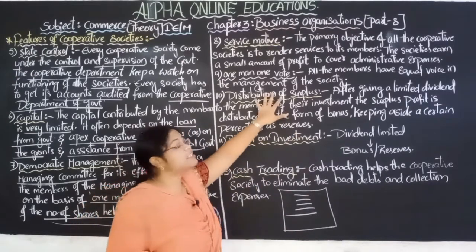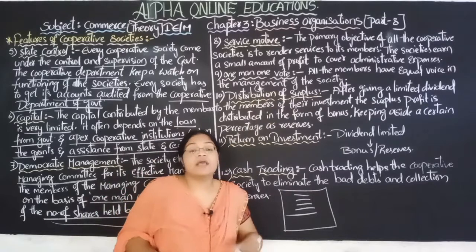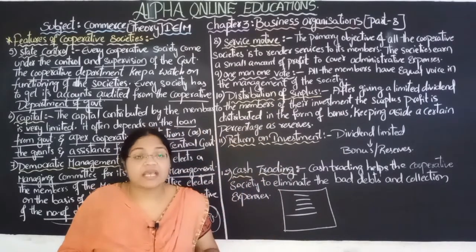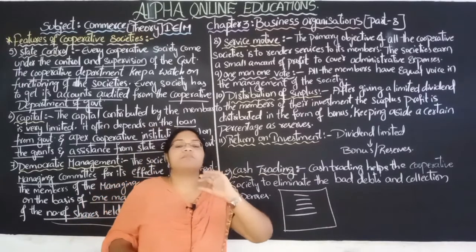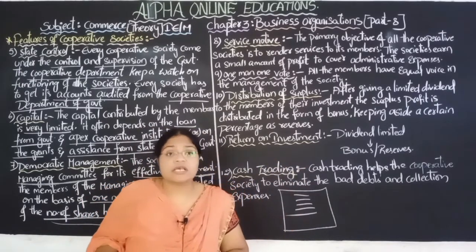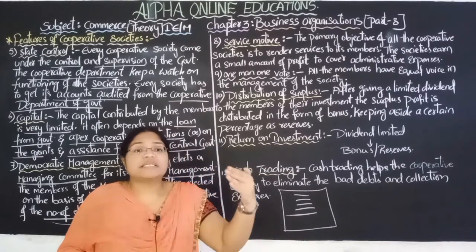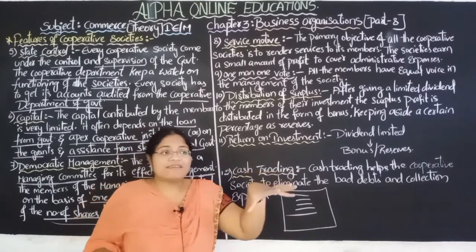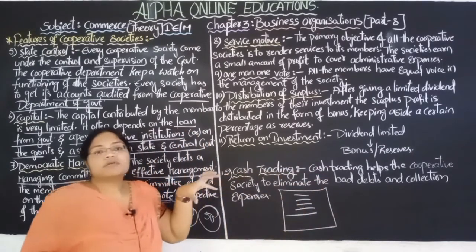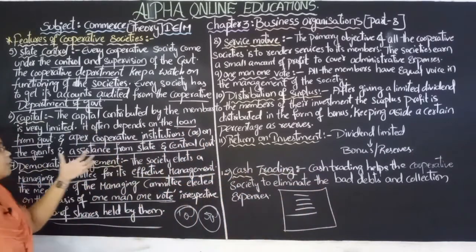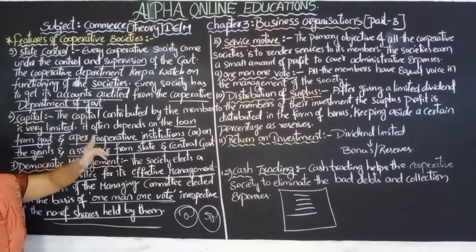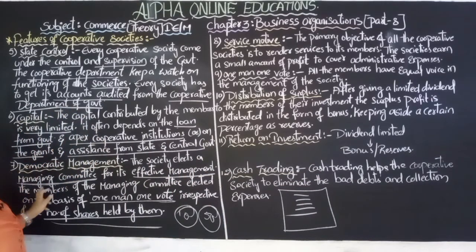That is the principle of the cooperative society. By that they will select the members of the managing committee. Those managing committee members will manage the total cooperative society functions. They will see what is right, what is wrong, and whatever they managed is checked by the cooperative department of the government, and those accounts which are prepared by the managing committee of